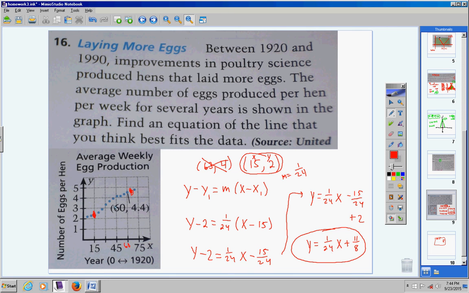Now, Mr. Arrow, could we practice doing this problem with our calculators, the linear regression formula? You could, guys, but you'd have to enter every single one of these points. 1, 2, 3, 4, 5, 6, 7, 8, 9, 10, 11, to about 15 points. That's going to take a while. Plus, a lot of them are going to be decimals. To be honest with you, if I give you a problem on your test or quiz where you have to use a calculator, I will make sure it's about 5, 6, maybe 7 points. That's about it, to save time.